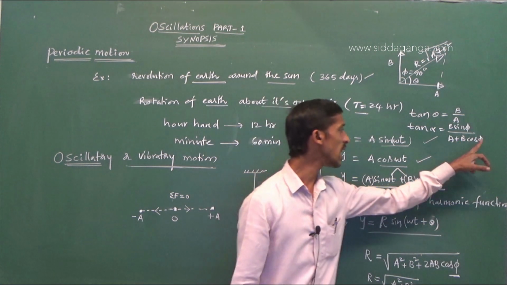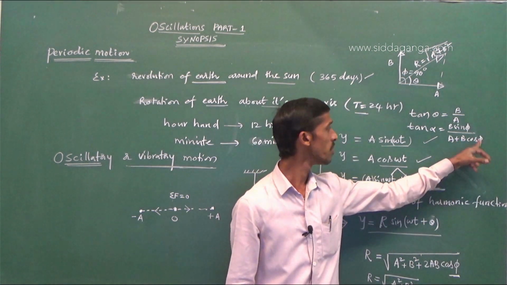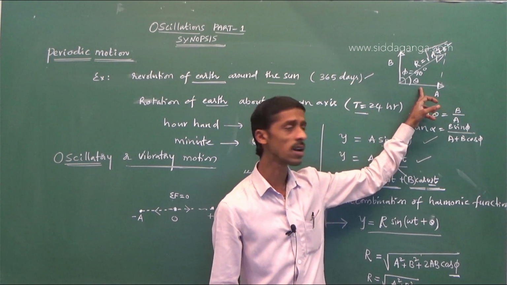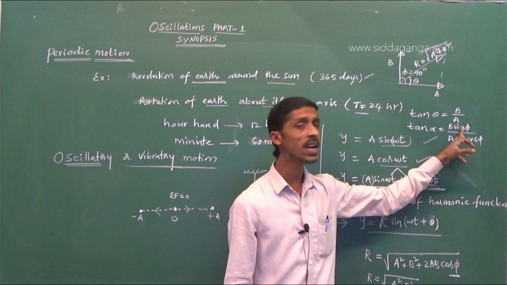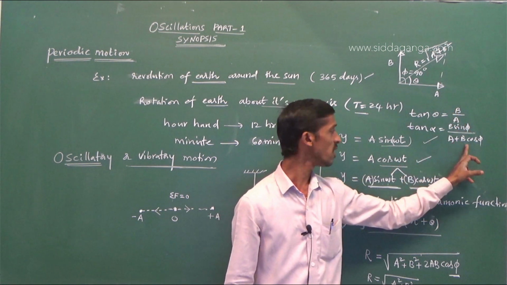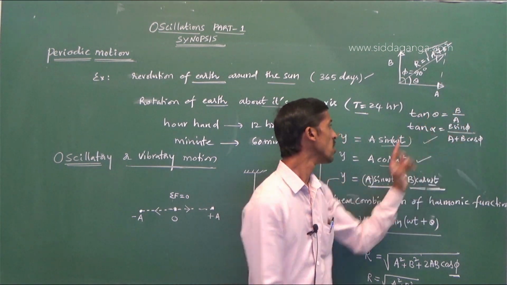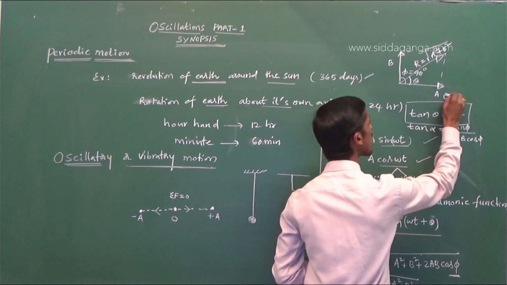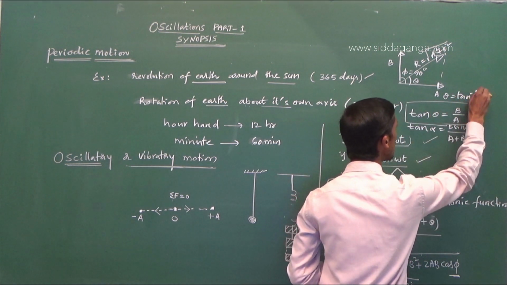Here instead of theta, I have taken the phase difference as phi. To know the angle made by the resultant with one vector, phi is 90, sin 90 is 1, and in the denominator cos 90 is 0. So tan theta is equal to b by a, or theta is equal to tan inverse of b by a.